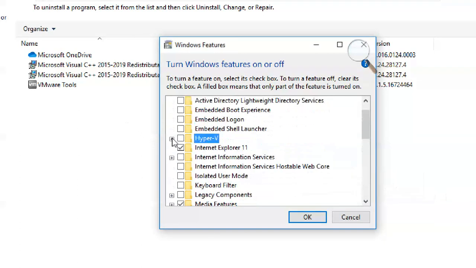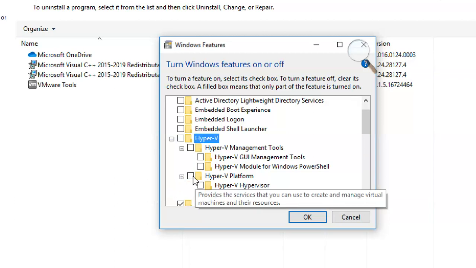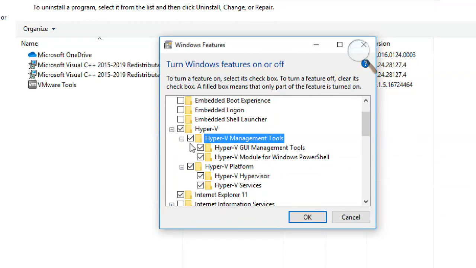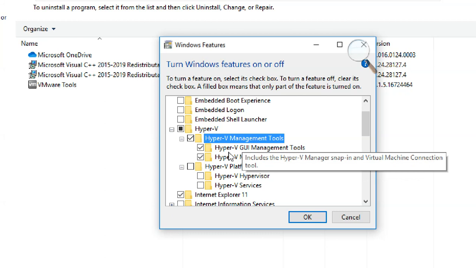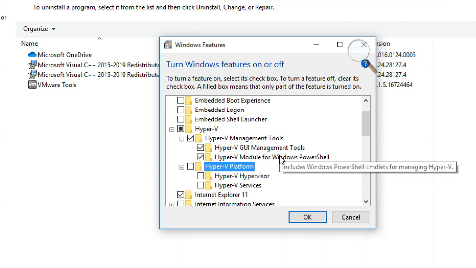This is Hyper-V. Click on the plus mark here and here. So you have to select all the four boxes. Make sure all the boxes are selected. If you are not able to select this one, for example, you can select the management tools but not the platform, it means, do you remember yesterday we installed Windows 10?